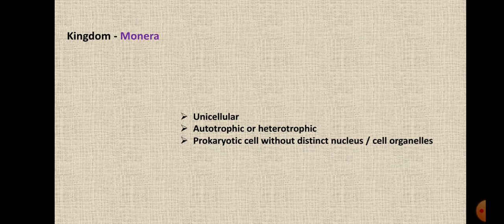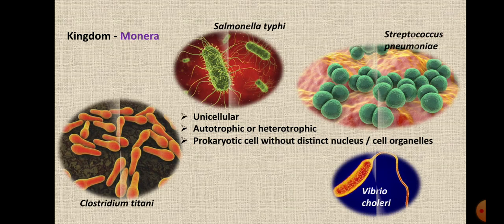So let's start with the very first kingdom, that is Monera. I hope you remember I had given you the classification that Whittaker divided the organisms into 5 groups. So the very first one is Monera, the first group or the first kingdom.